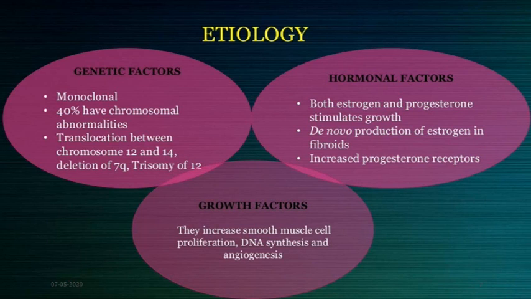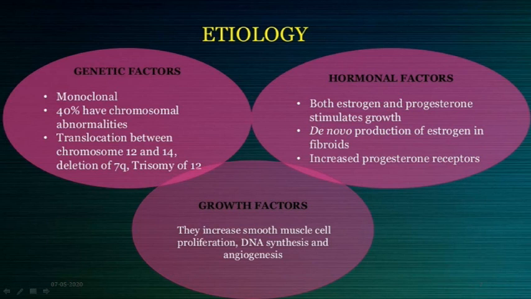So coming to the etiology, which is basically not very much known, the factors which are responsible can be divided into three main groups: genetic factors, hormonal factors, and growth factors. Coming to genetic factors, what is known is they are monoclonal. That is, they arise from a single muscle cell of myometrium. And what are the chromosomal abnormalities which are found? We can see chromosomal abnormalities in up to 40% of cases of fibroids, and basically it can range from translocation to deletion to trisomy of various chromosomes.